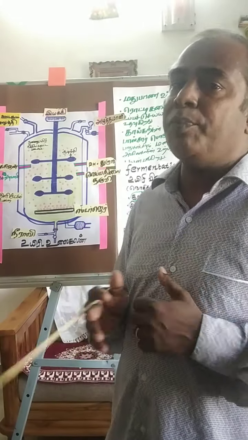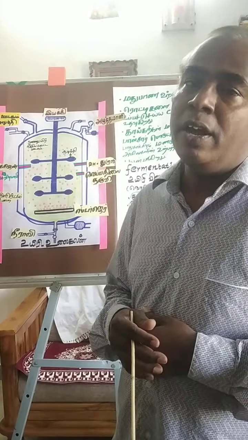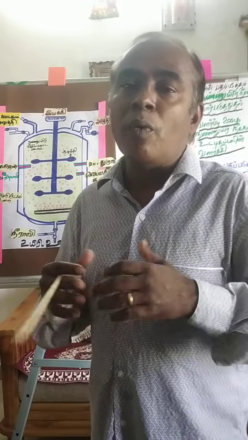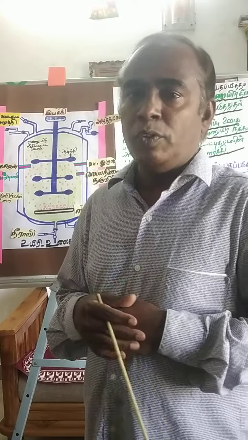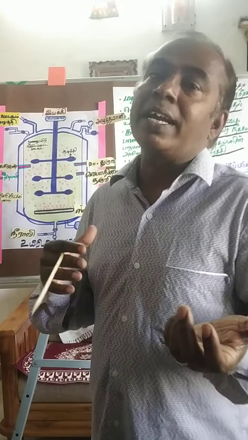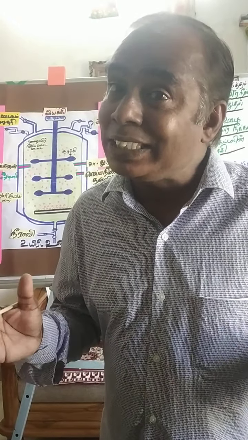In the upstream process, very important, you need to prepare and provide a culture medium. The preparation should be done properly, and the culture medium should be sterilized properly. Whatever the culture medium or nutritive medium is, everything should be sterilized. That's why we need to prepare some inoculum.